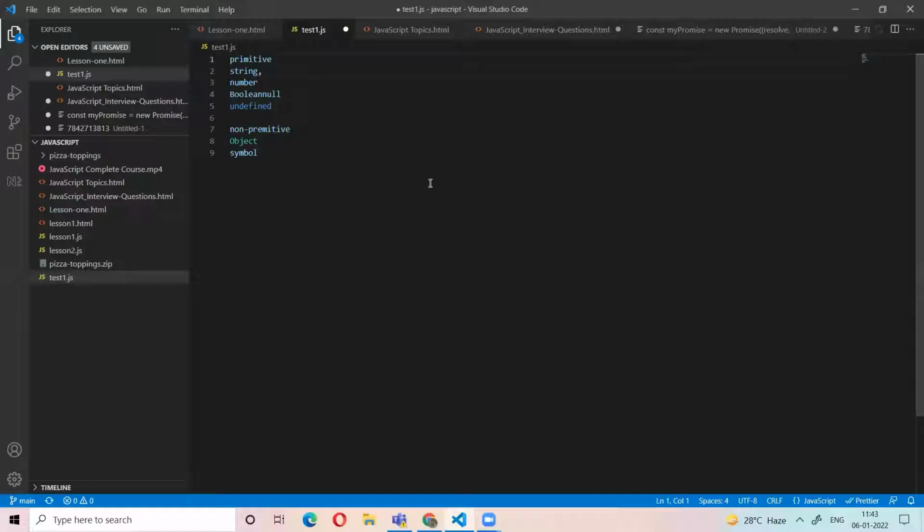So the data types in JavaScript are two types: primitive data types and non-primitive data types. Primitive data types are string, number, boolean, null, undefined. Non-primitive are object and symbol. If anyone asks the question, you need to give at least a one minute explanation. You don't give only the definition.